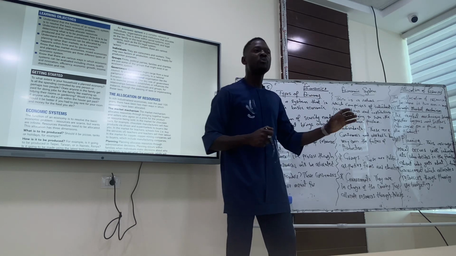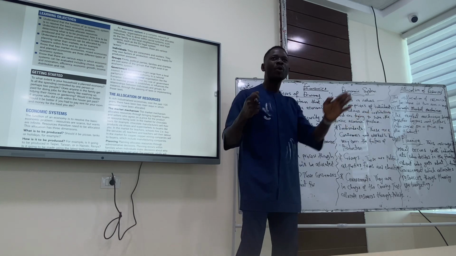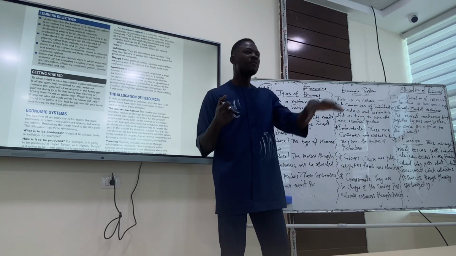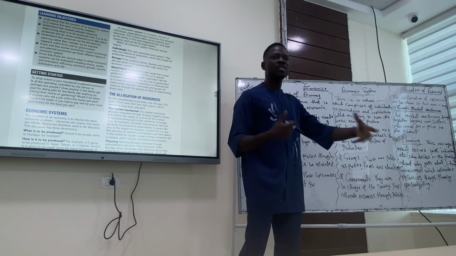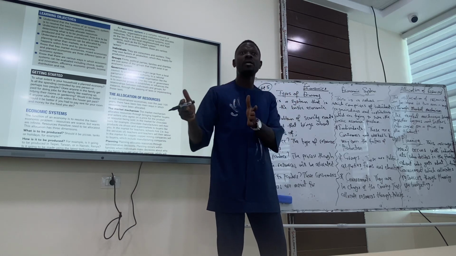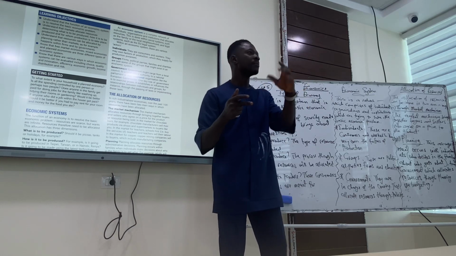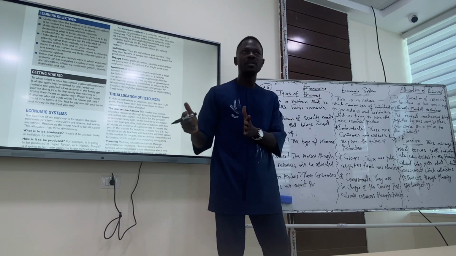They do that through politics. And what is politics? Politics is a process through which we get what, when, and how. What? The type of political allocation of resources. How? The process through which these resources will be allocated, and when. The time at which these resources will be allocated. That's why every now and then there's always a tenure during which politicians will be in government and leave government.